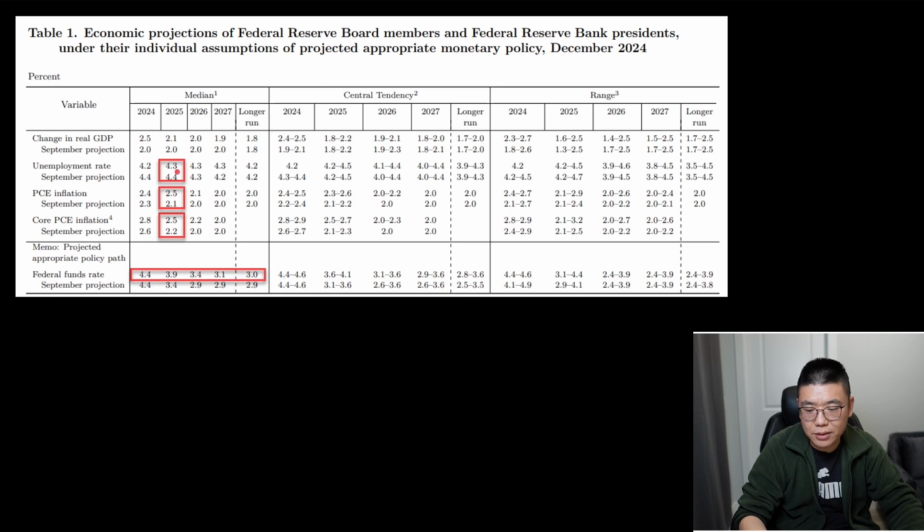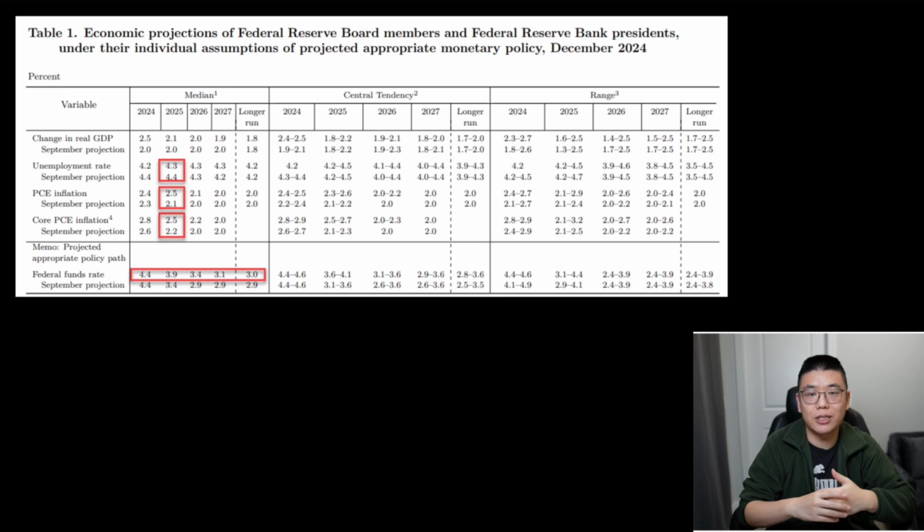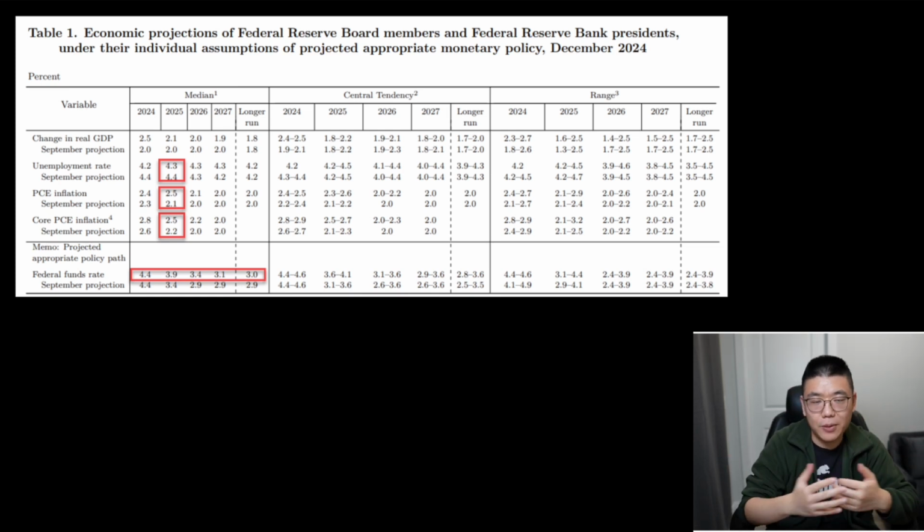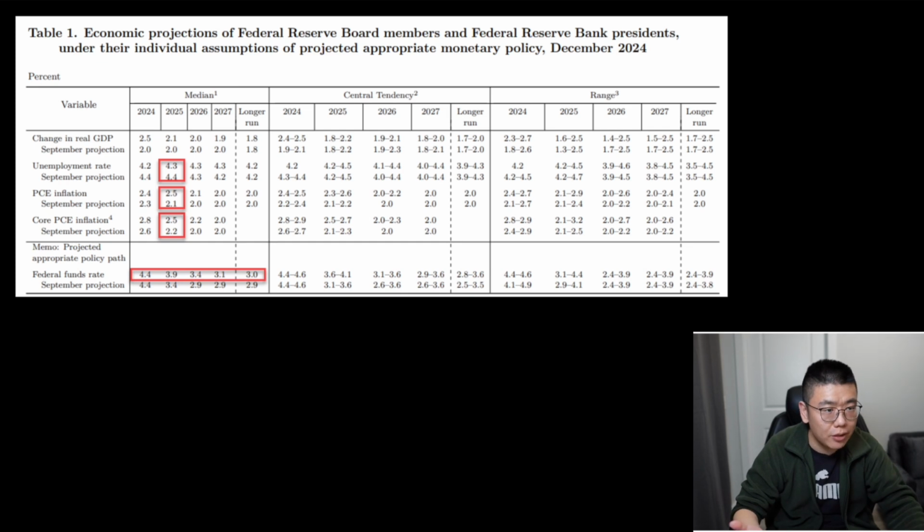And also what we have seen is that the unemployment rate is now slightly lower. It was 4.4%, now it's 4.3%, and the economy, the GDP, is slightly higher, okay? It used to be 2%, and it's now 2.1%. We can kind of tell the Federal Reserve's projection is based on their projection of Trump's administration, because of tariffs and so on. They think it's probably going to contribute to higher inflation, but because Donald Trump is pro-business, it's probably going to boost the GDP. Okay,